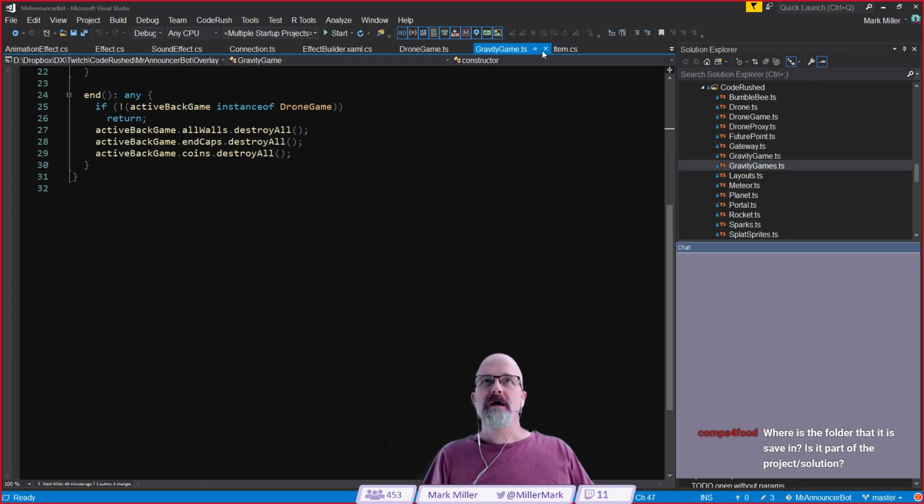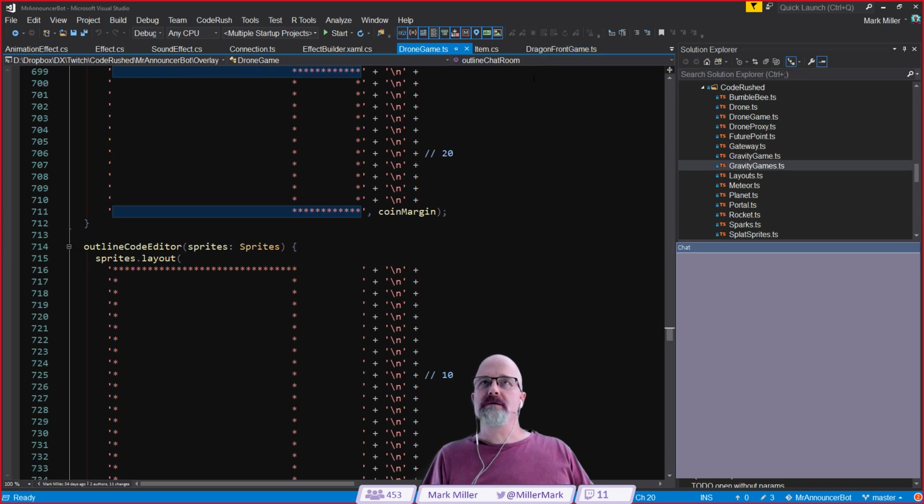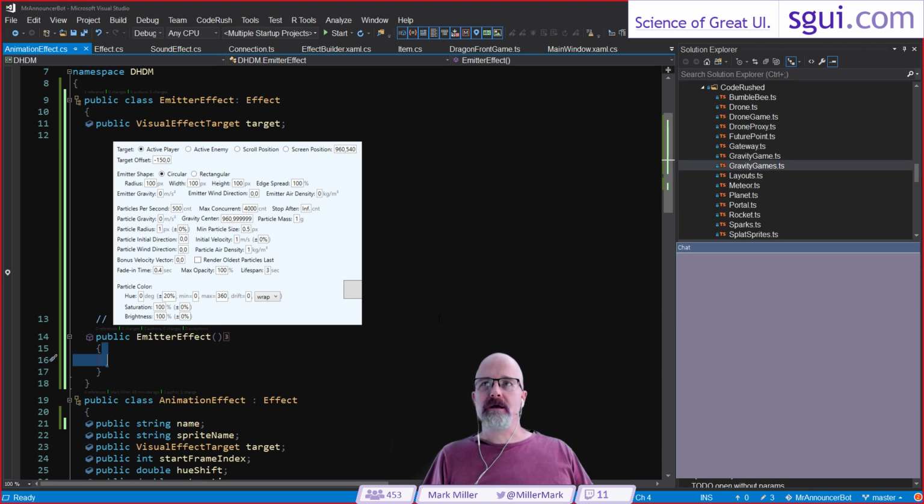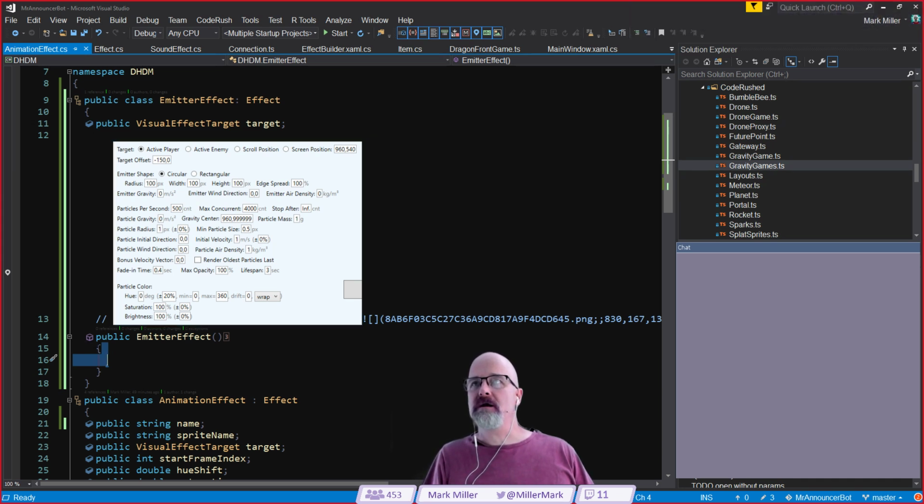So this is one of the uses that I really like about it, where I take a screenshot and I'm only going to have this in the file for a little bit, and then I'm going to delete it and get rid of it. So okay, my visual effect target takes care of these two lines right here.